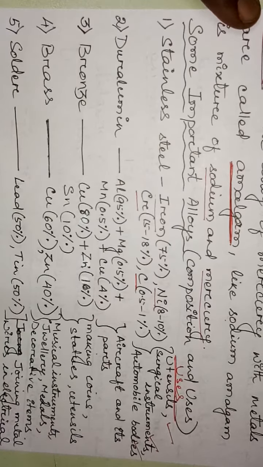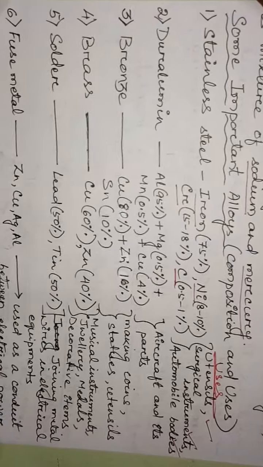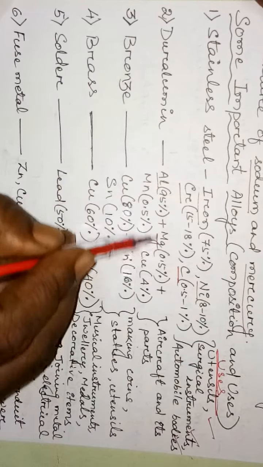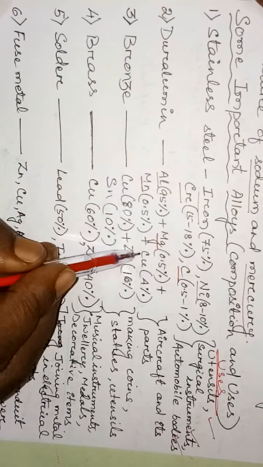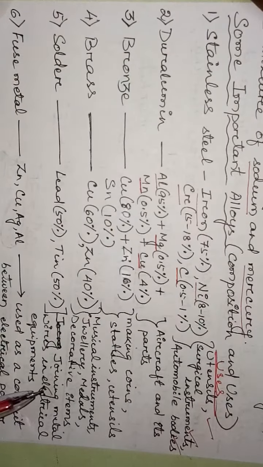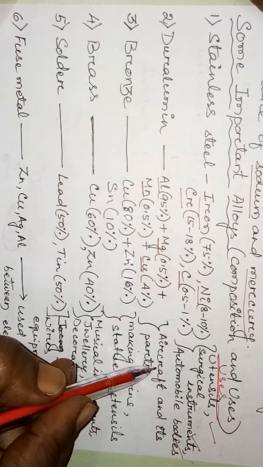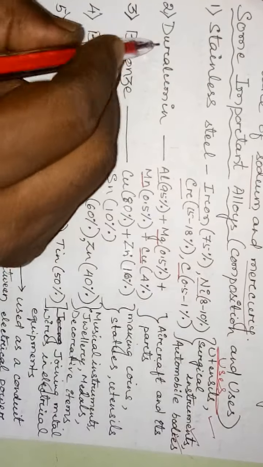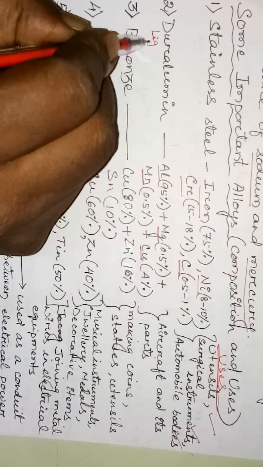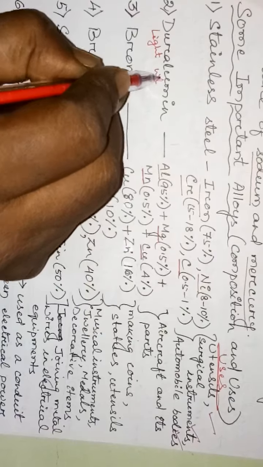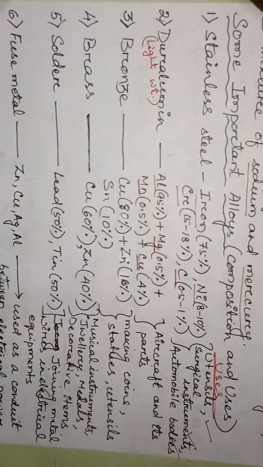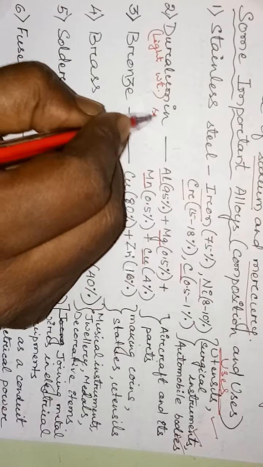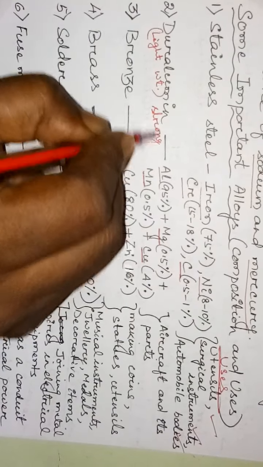Then duralumin contains aluminium, magnesium, manganese and copper. It is used in aircraft and their parts, because duralumin is very light in weight compared to aluminium, and also strong, not easily broken.